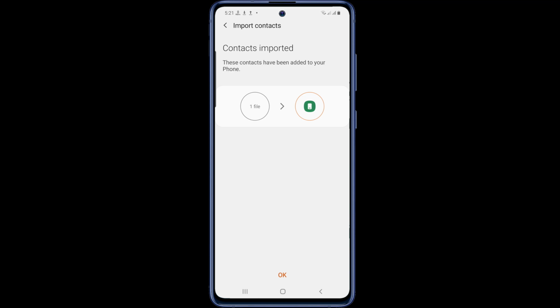So in this way you can back up or restore contacts on Samsung Galaxy all smartphones.